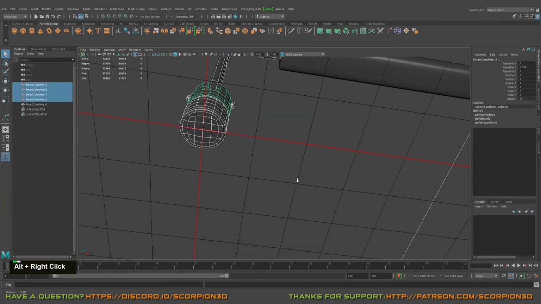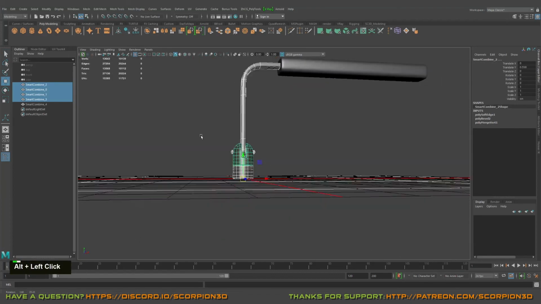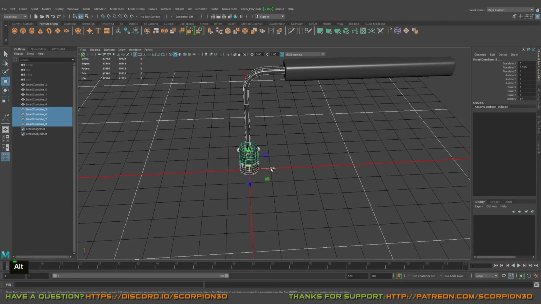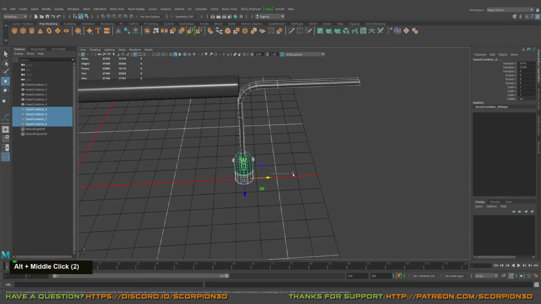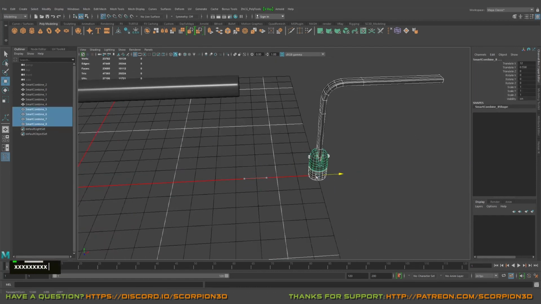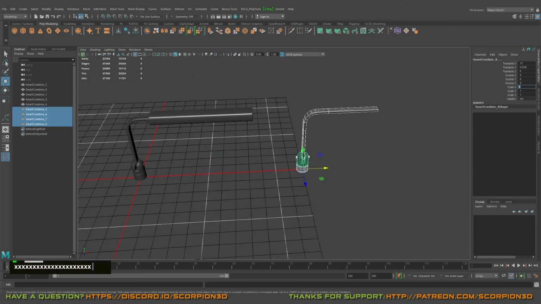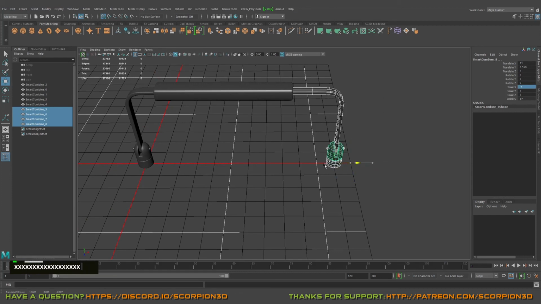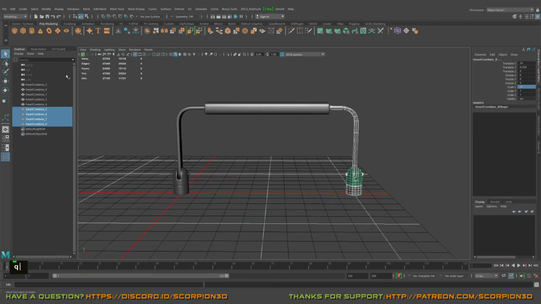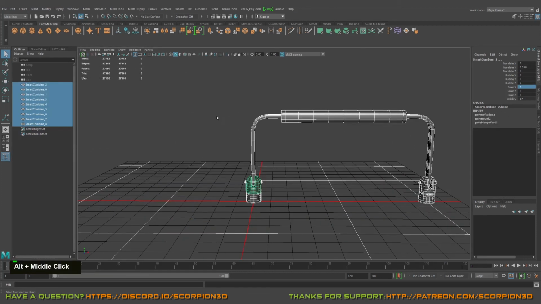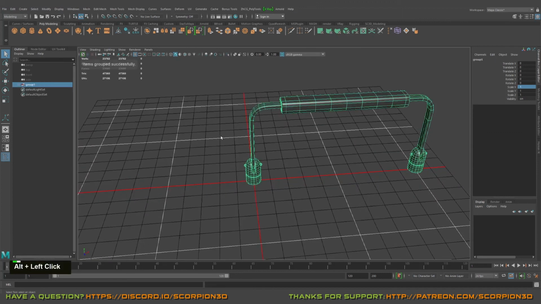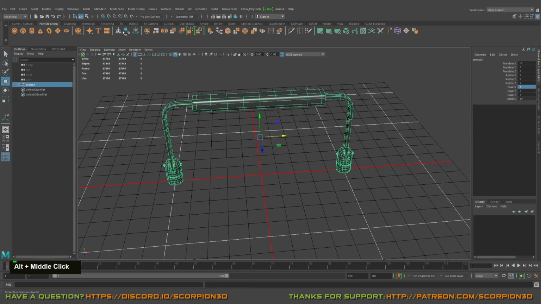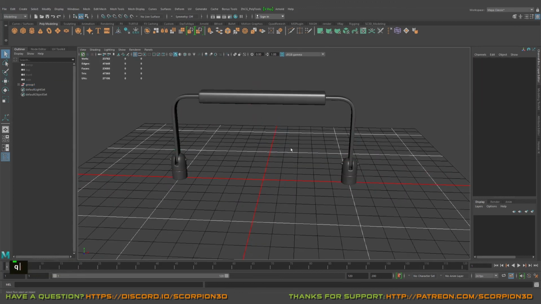Okay, here, duplicate, Ctrl G to group it, completion.